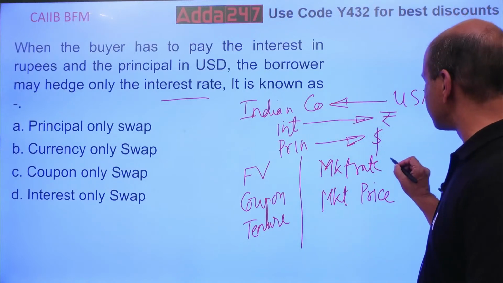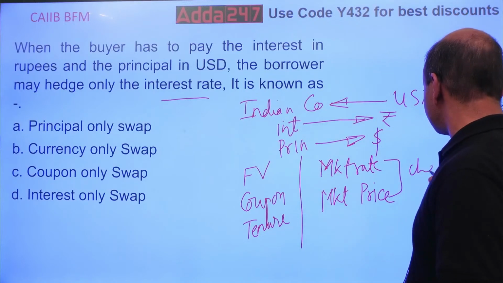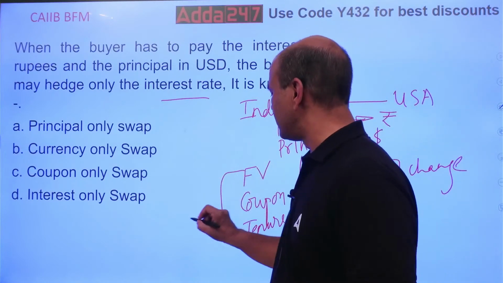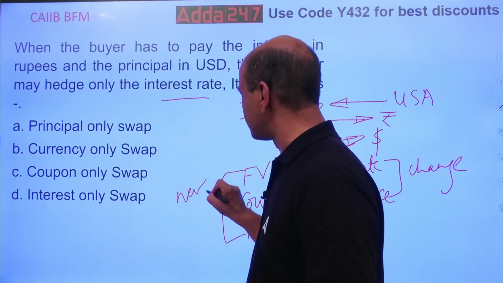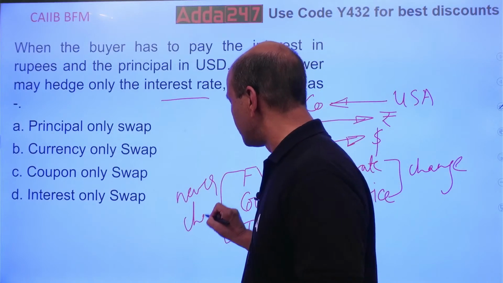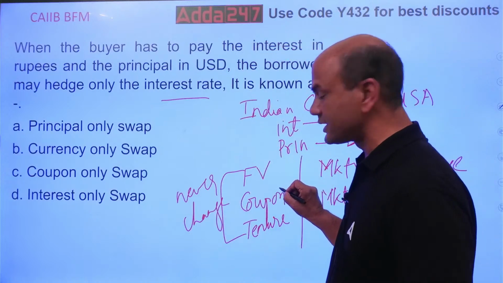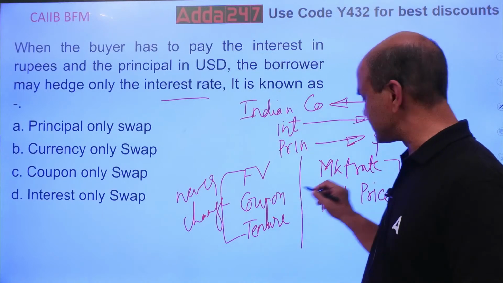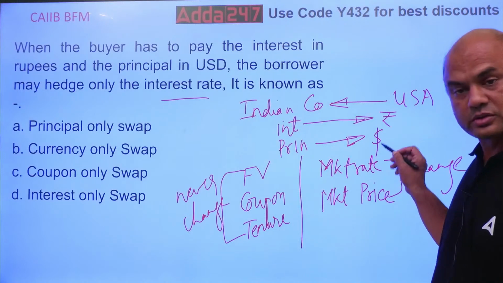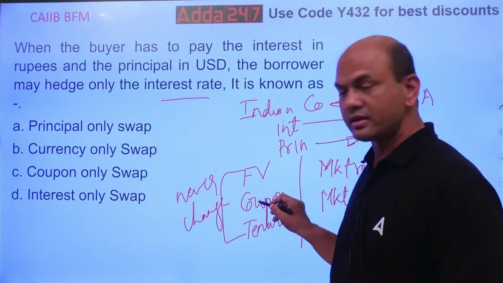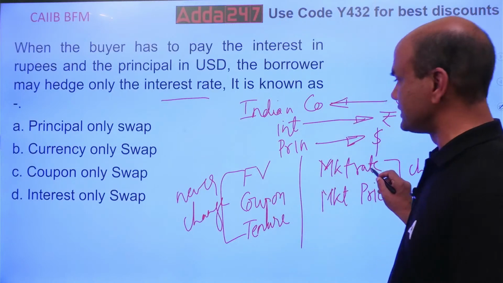Out of these two, one always changes, and these three never change. They are always fixed. But understand this: coupon is also interest only, and this market rate is also interest. Both are interest, but this one is compulsory and not changing, and this one is changing.